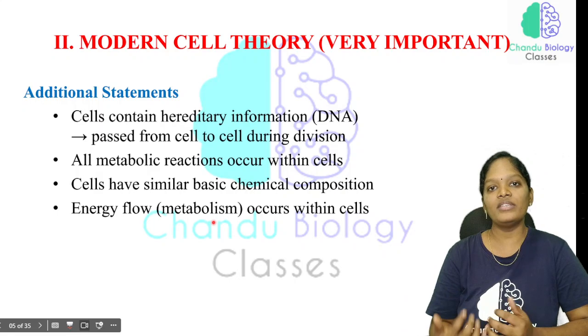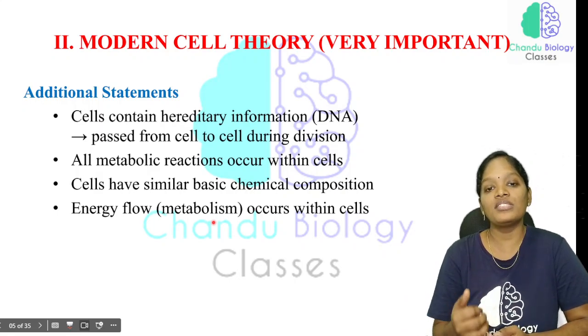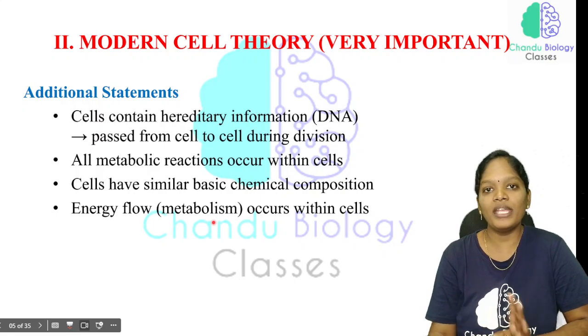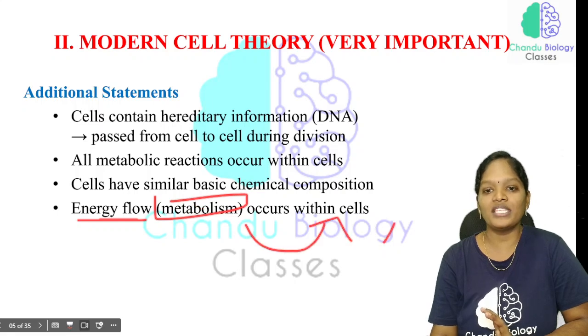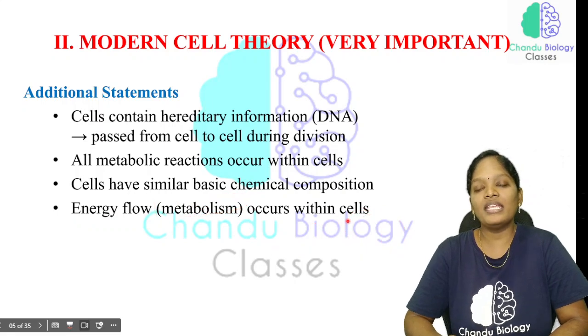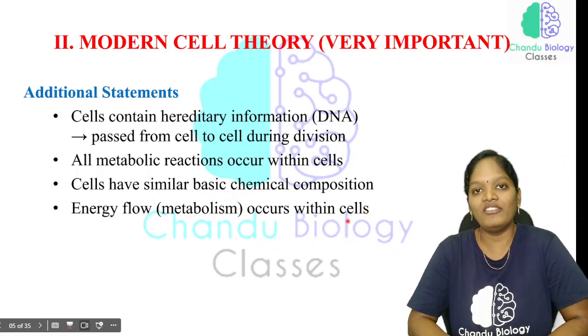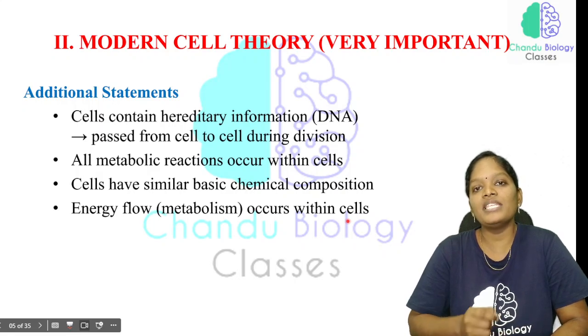All the cells in our body are made up of a similar chemical composition. So this is another important point under the modern cell theory. Now, the energy flow, that is the metabolism process, occurs within the cells. This is the most important point. That is why we say each cell is like a chemical factory, because all the important metabolism takes place inside the cells.